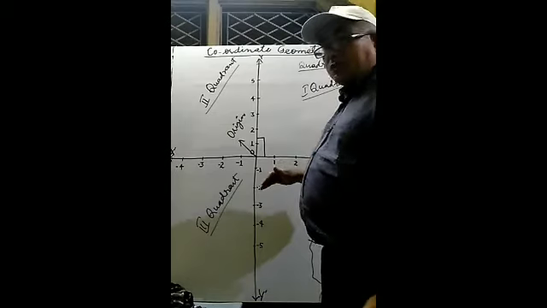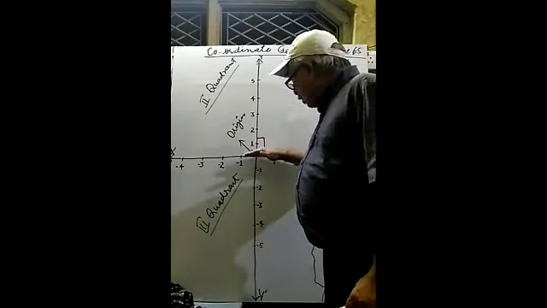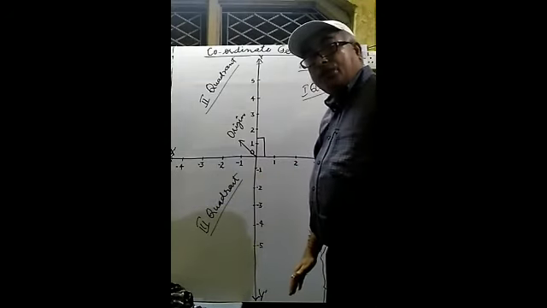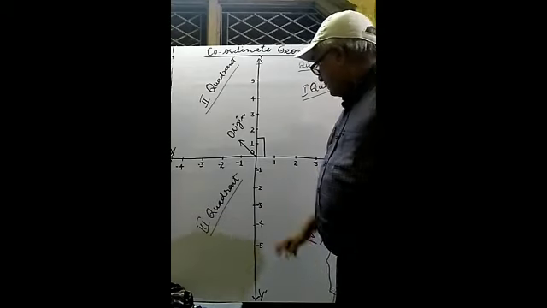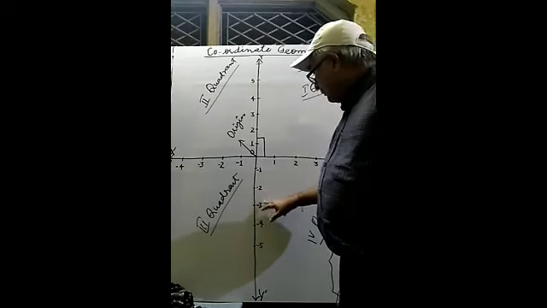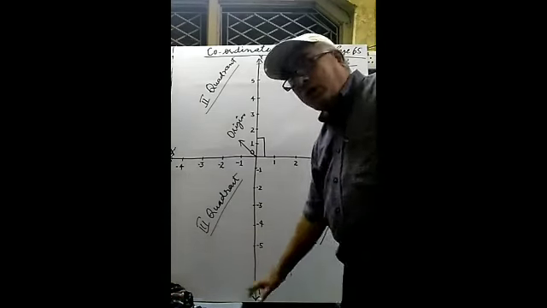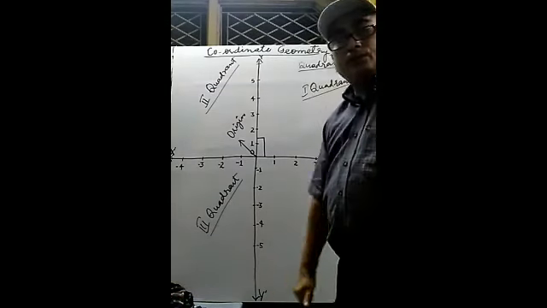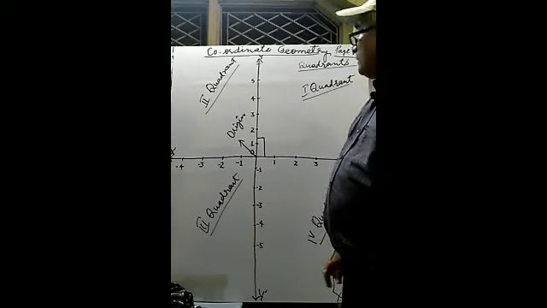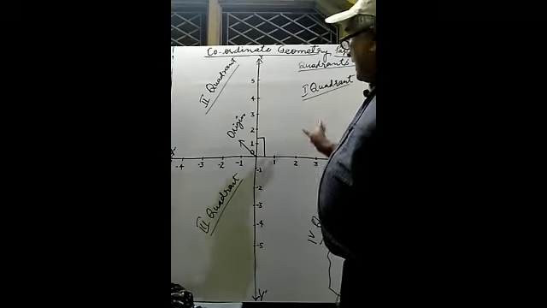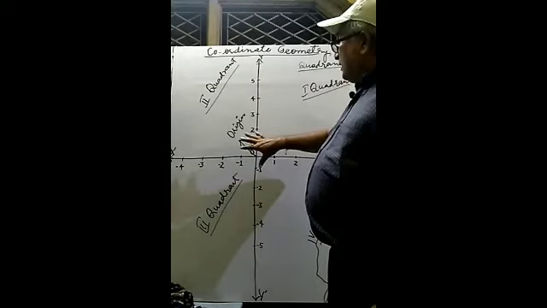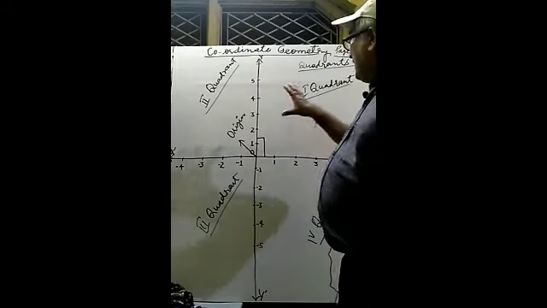And the distances which are measured below the x-axis are negative integers: -1, -2, -3, -4, -5, and so on. It goes to infinite. In this way, sign convention is clearly depicted and explained here.